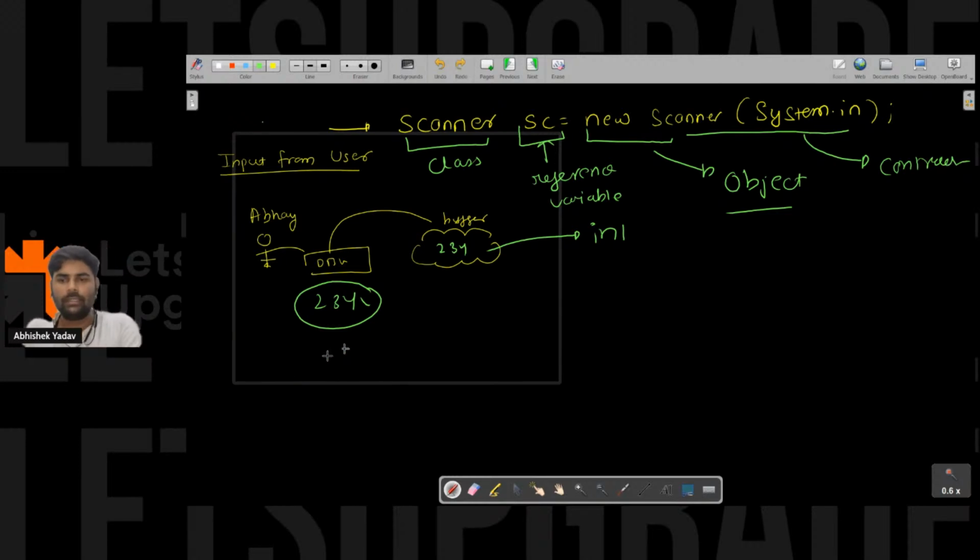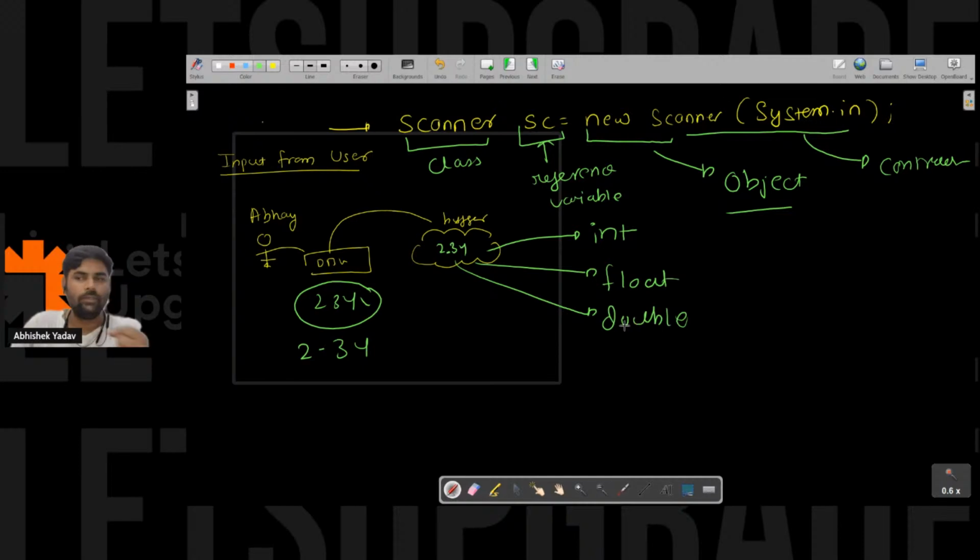Or he wants the data as float, that is 2.34. So this 2.34 will get stored inside the buffer. Or there is a use case where he wants the data from the user as double, right?